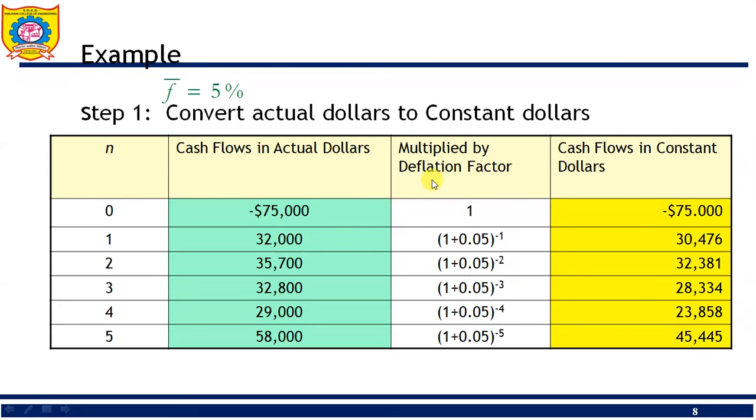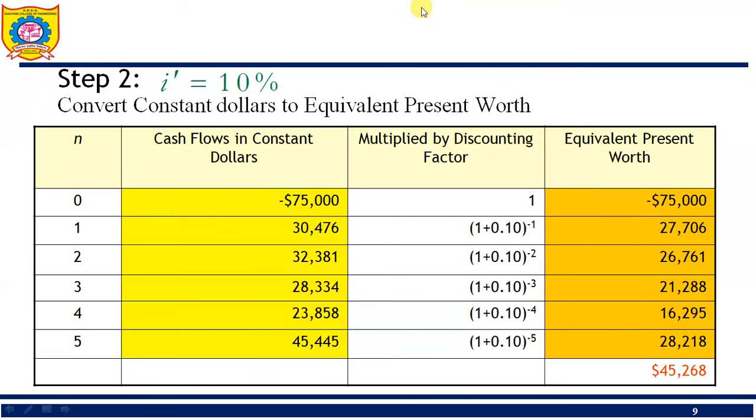We multiply the cash flow in actual dollar by the deflation factor to get the cash flow in constant dollar. This column shows the cash flow in constant dollar. Then in step 2, we convert the constant dollar to its equivalent present worth.